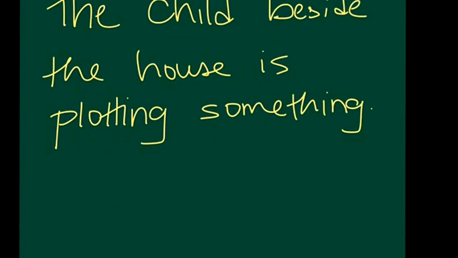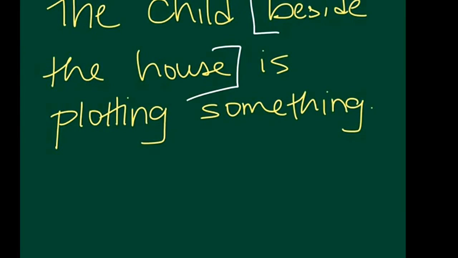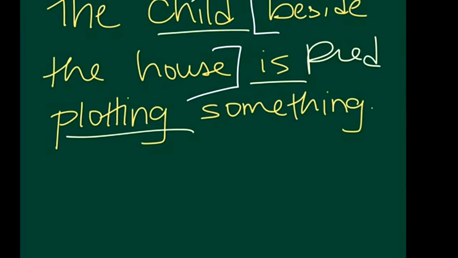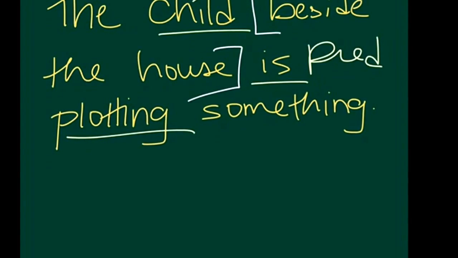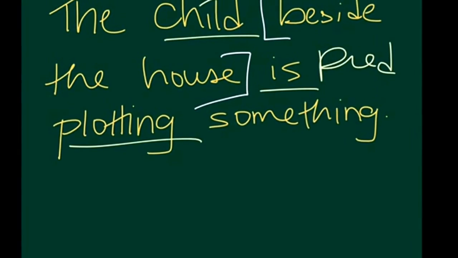Look at another example. The child beside the house is plotting something. Here we have the prepositional phrase "beside the house" that's trying to trick us about the subject and the predicate. We just need to make sure we know that child is the subject, is plotting is the predicate, and that beside the house is just describing where the child is.